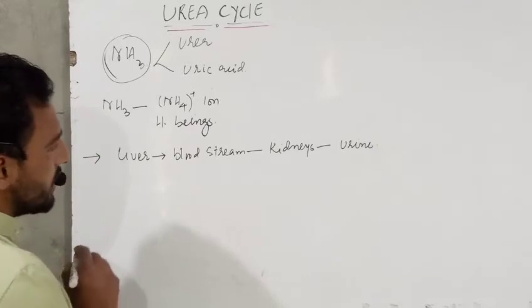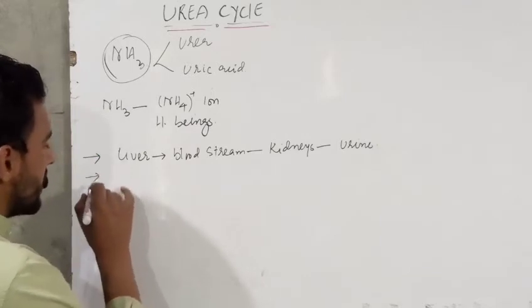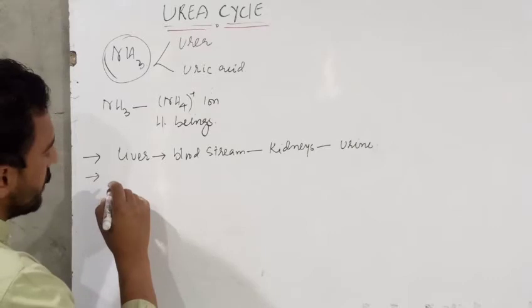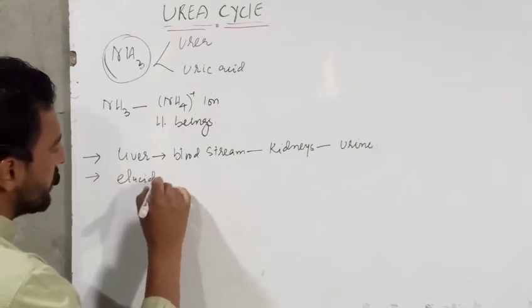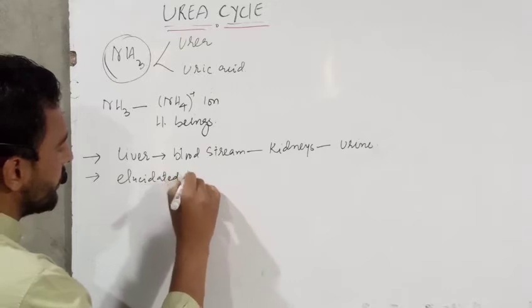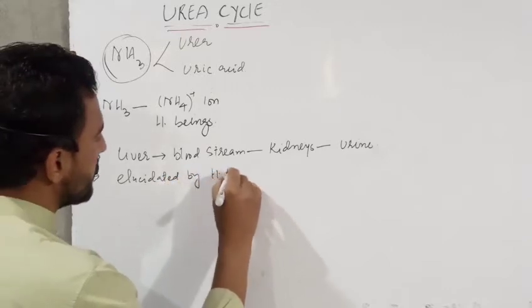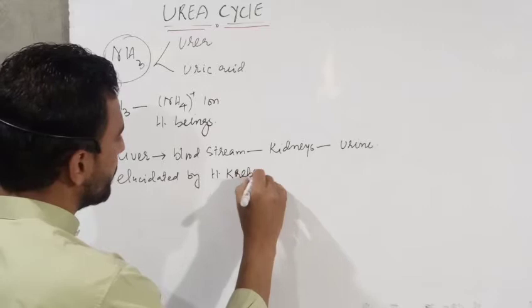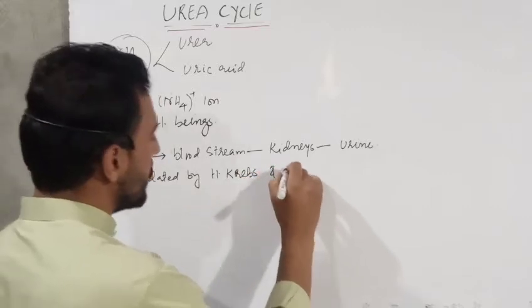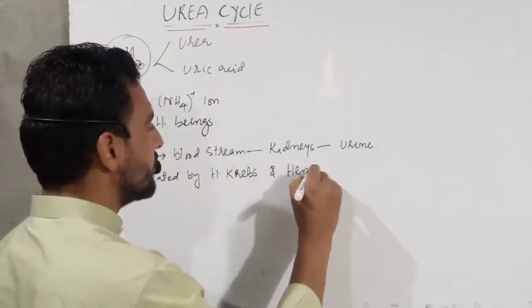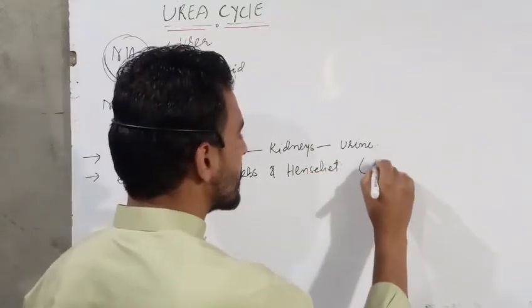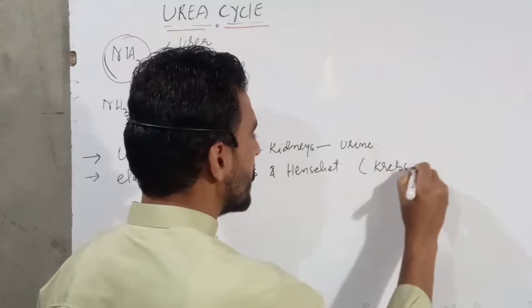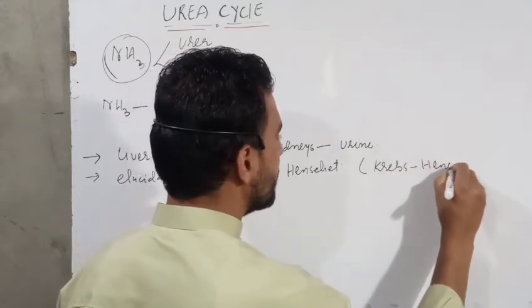Also, we know that the urea cycle occurs in the liver, and it was first elucidated by Hans Krebs and Henseleit. Therefore, it is also known as the Krebs-Henseleit cycle.